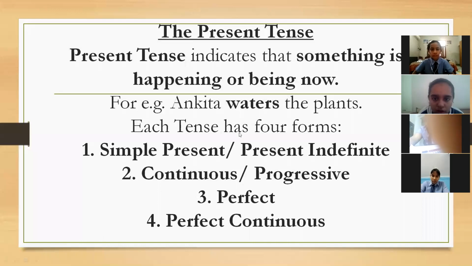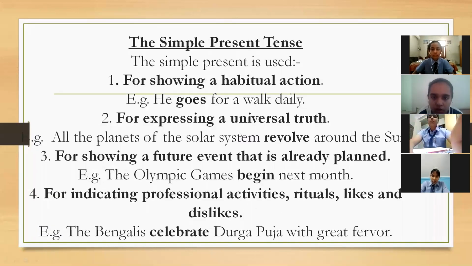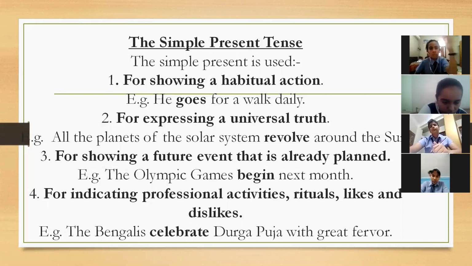Let's go ahead. The simple present tense we have already read yesterday, but for those who did not understand, the simple present tense is used for showing a habitual action. As I told you yesterday, wherever we show a habit, I gave one example yesterday: I wake up early in the morning. Same here: he goes for a walk daily. If daily was not here, तो यहाँ पे एक habit नहीं होती. But when we mention daily, it turns into a habit. Fine. So whenever there is a habit, it always contains simple present tense.